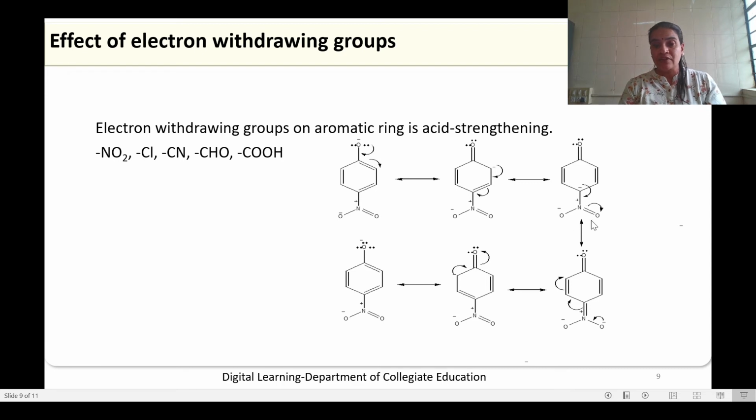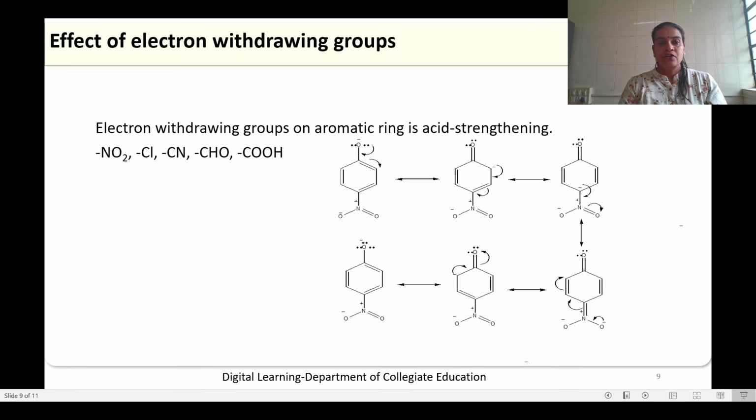One of the phenoxide ion resonating structures contains a negative charge on the para position. So this structure will be very stabilized because the NO2 group is electron withdrawing. Because this structure is highly stabilized, the NO2 group, or any electron withdrawing group when present in the aromatic ring, can stabilize the phenoxide anion, and so they will be acid strengthening, increasing the acidity of phenol.